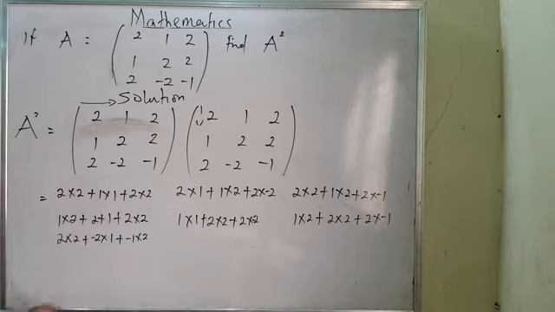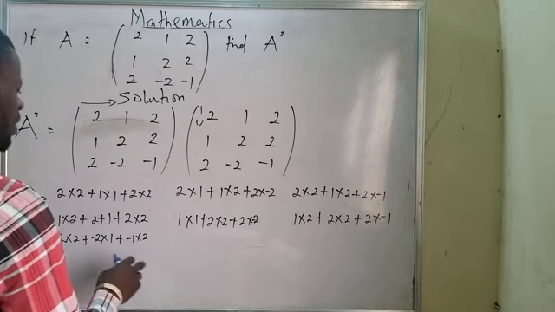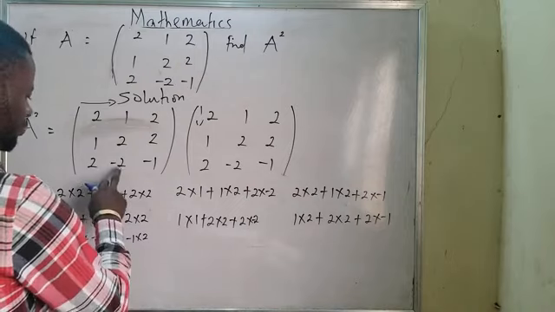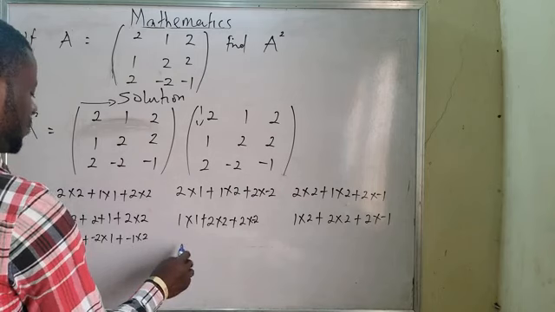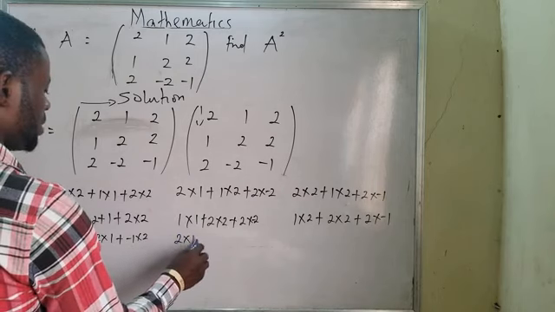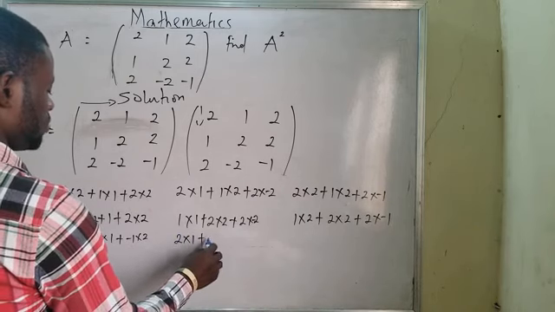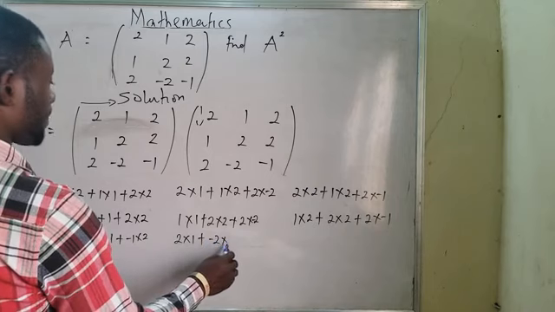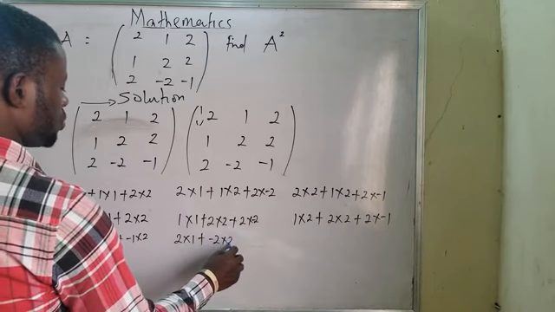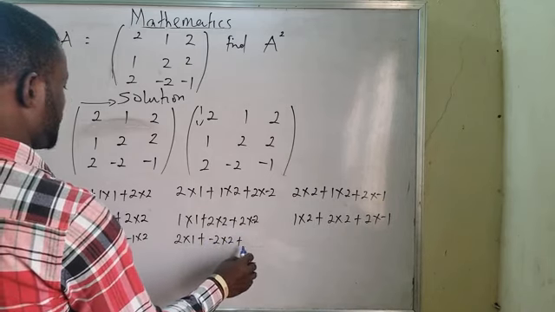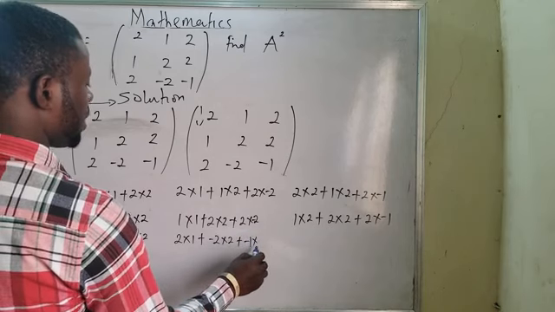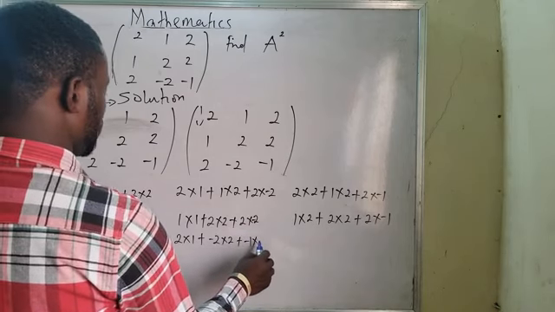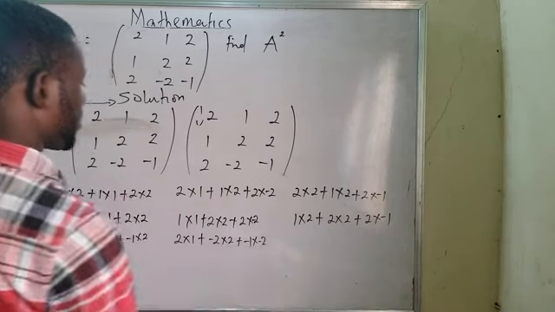And the next one will be 2 multiplied by 1 plus minus 2 multiplied by 2 plus minus 1 multiplied by minus 2.